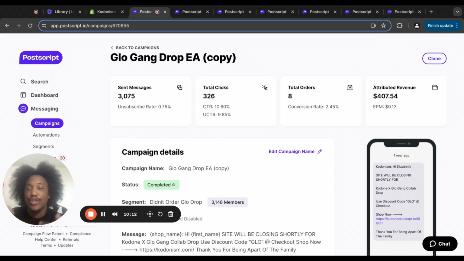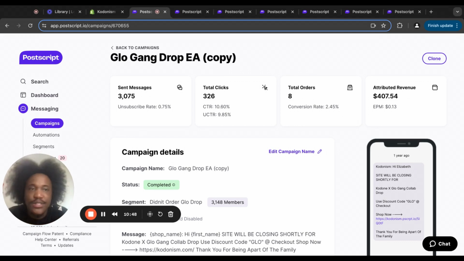While you're growing your brand, right now we probably won't do this as much because we like to sell out, but while you're growing your brand, every dollar that you can make is so important, especially if you can spend $1 and make 4. And that's what you can do with SMS marketing. The stretch is so crazy. You're paying as low as 13 cents per message, just to make $407. That's insane, you know?